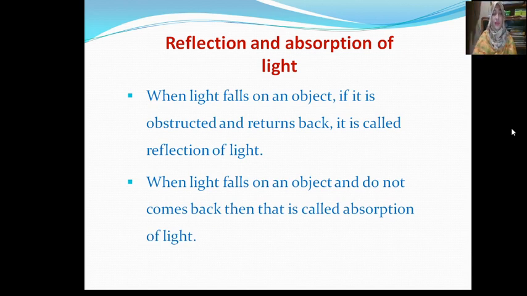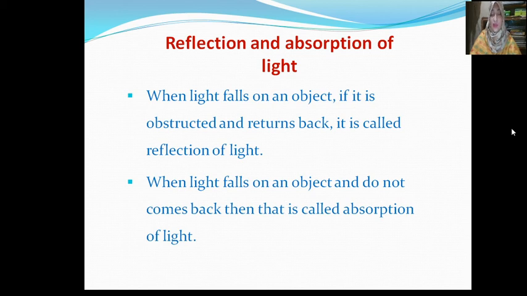When light falls on an object, if it is obstructed and returns back, it is called reflection of light. I repeat it again. What is reflection? When light falls on an object, if it is obstructed and returns back, it is called reflection of light.